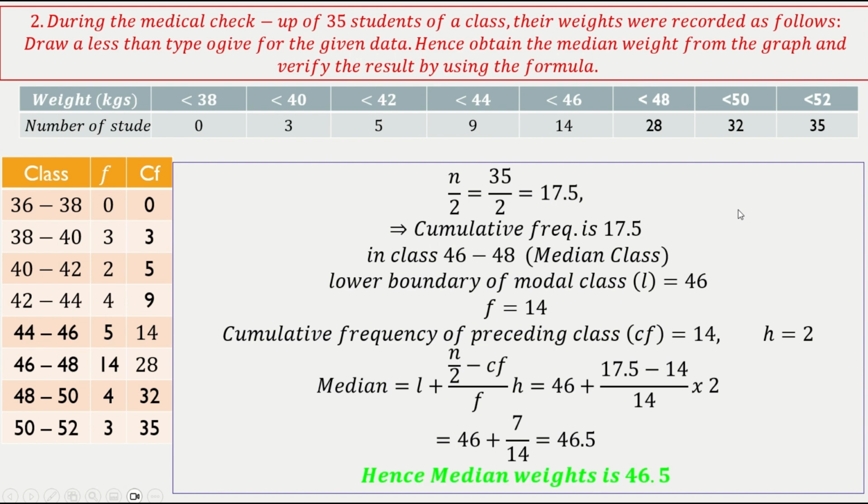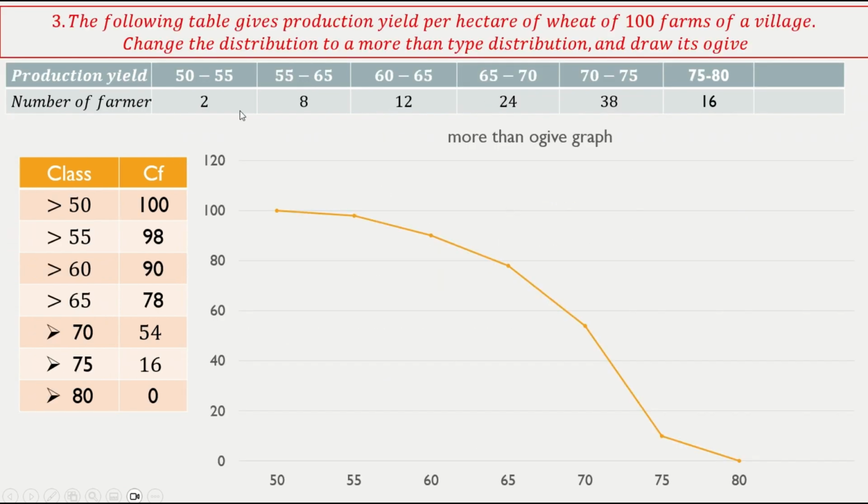Next. Okay, following again, another data is given. You need to draw the more than type OG. Okay, change the distribution to a more than type distribution and draw its OG. Okay, so I made it greater than 50, all, then greater than 55, 98, minus 2 basically. So you draw the cumulative frequency in this fashion and then draw the graph. Okay, next.